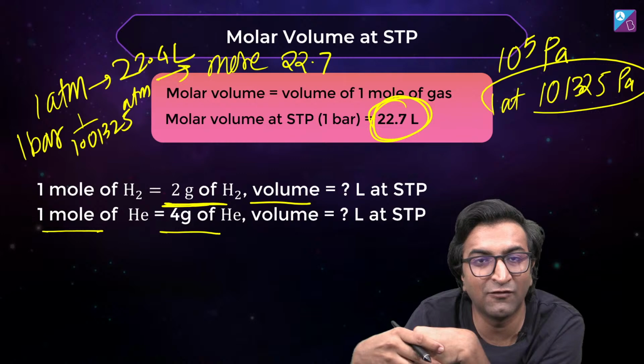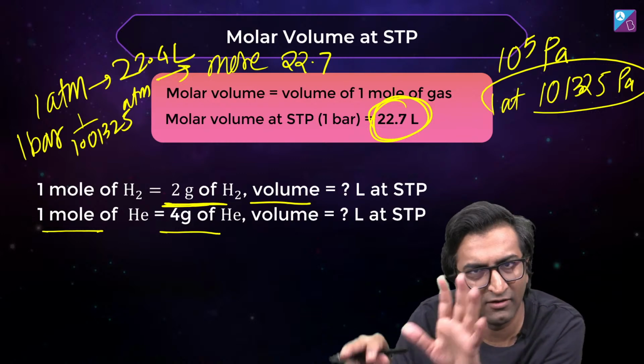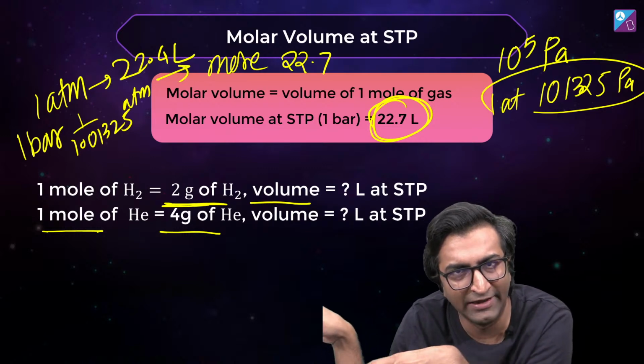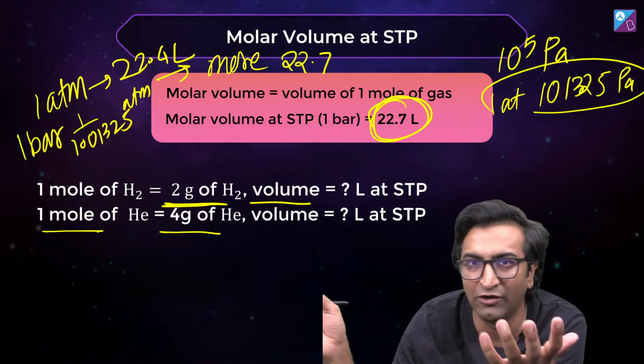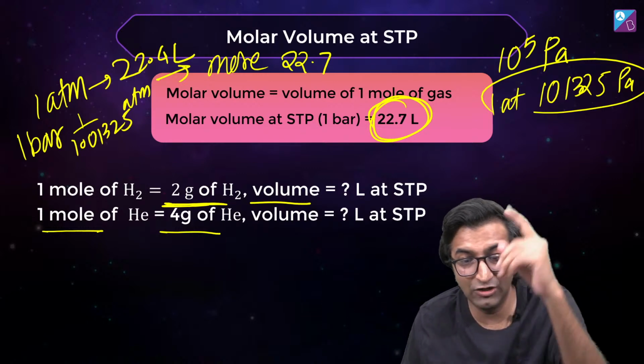In states of matter, all these things were taught properly. Don't worry, I'll still teach you. I don't care what they are removing. You have to study it, you don't have to give JEE, I will teach you. This calculation I'll explain to you later on, how do you get 22.4, 22.7? We'll do that later. But for now, this is it. Okay. It is 22.7 for both.